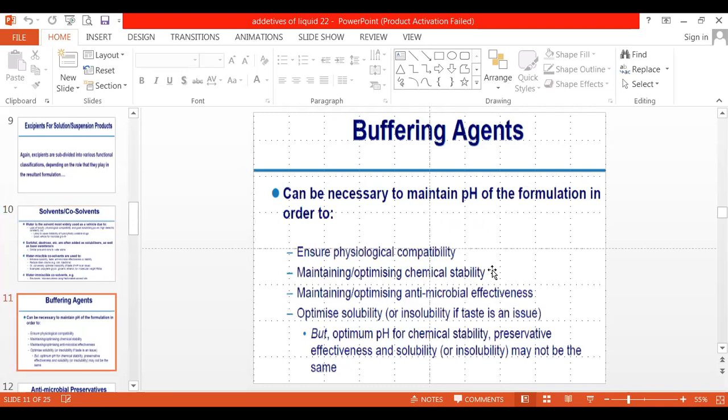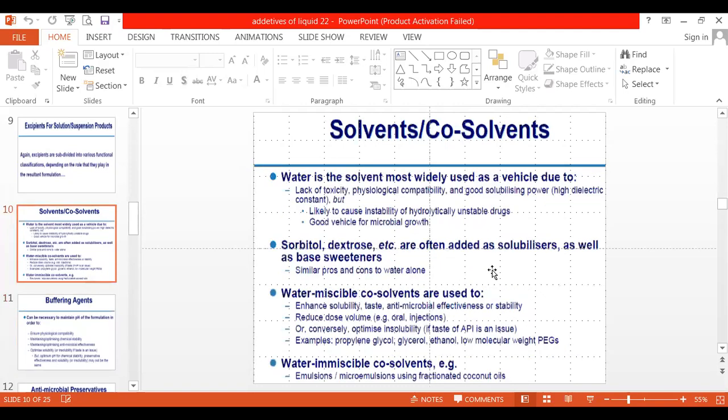Then there are buffering agents. Prior to going to the buffering agent, I would like to tell you some disadvantages of water. When you choose water as a solvent, the disadvantage is that water is prone to microbiological attack, because water acts as moisture for microbes.